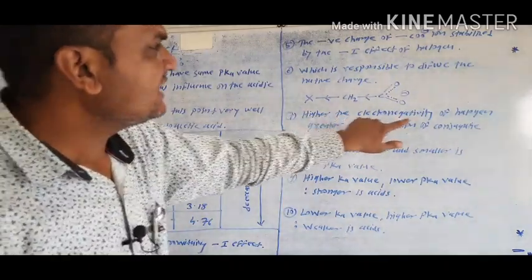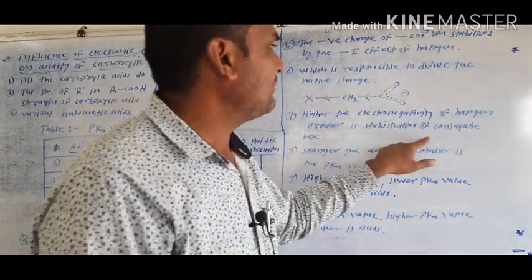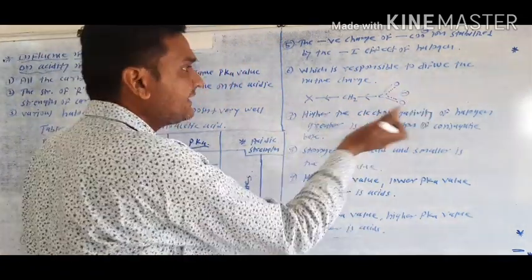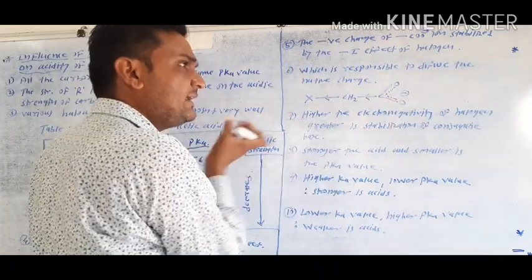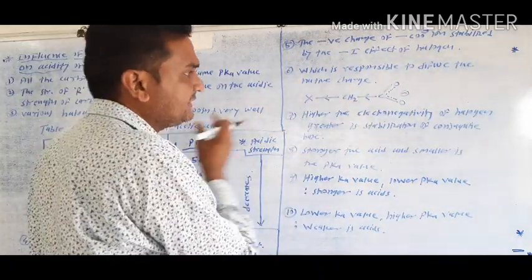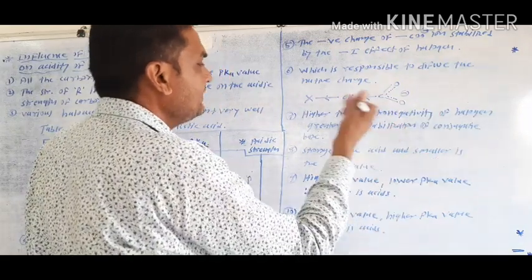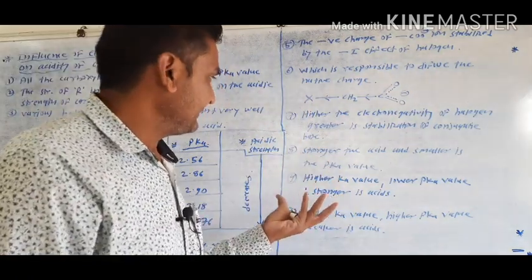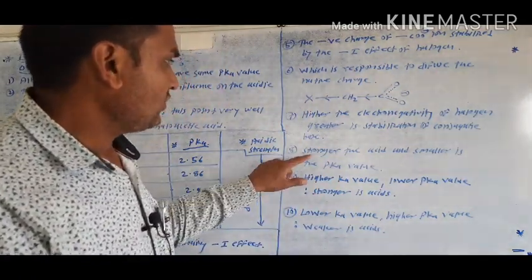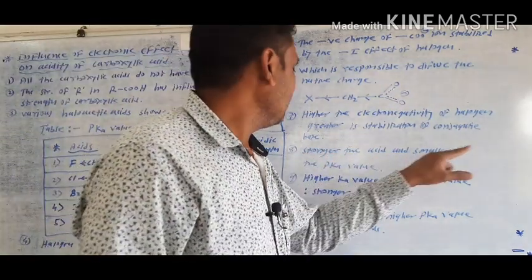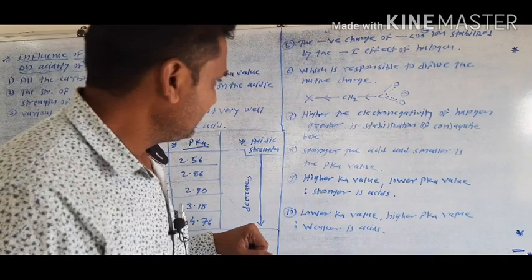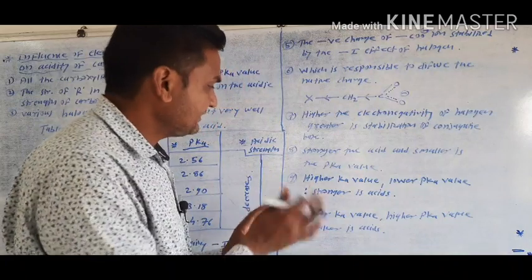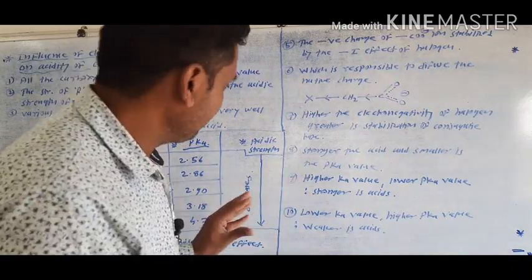The higher the electronegativity of the halogen, the greater is the stabilization of the conjugate base. Higher electronegativity of the halogens means they strongly pull the electrons towards themselves. In this way the conjugate base is more stabilized, and the greater the stabilization, the stronger is the acid. The eighth point is that smaller is the pKa value, stronger is the acid. The remaining points show the same meaning in a different way.